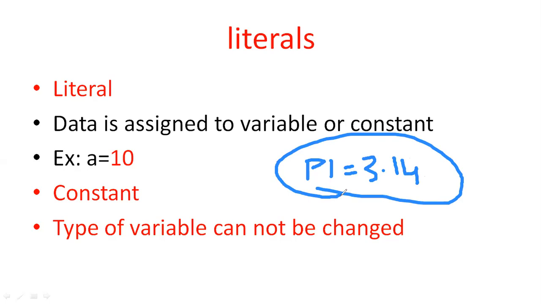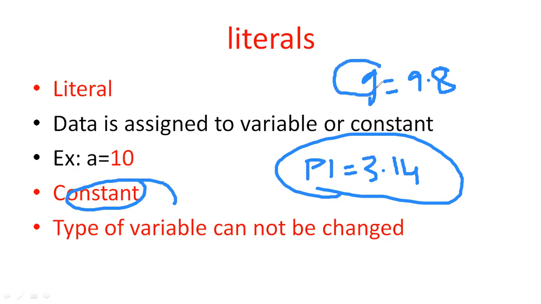Similarly, in some other cases, for example gravity. Let us assume the value of gravity is 9.8. That means this value also cannot be changed. So a constant is a type of variable which cannot be changed.